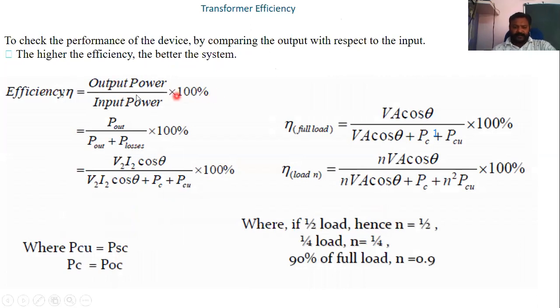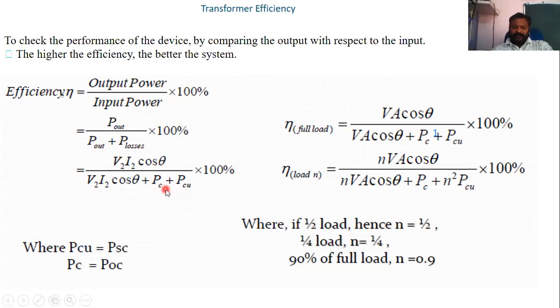Instead of output you can write P out, and instead of input you can write P out plus P losses. Instead of P out we can also write V2 I2 cos theta. Similarly, the input is V2 I2 cos theta plus core loss and copper loss.